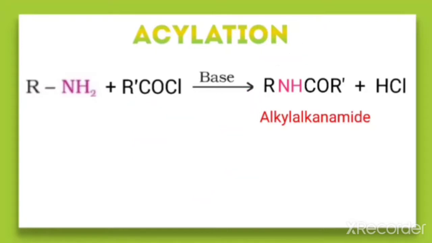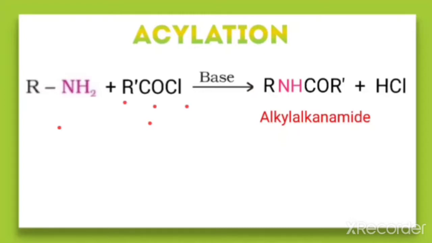Let us first take the equation for the primary amine reacting with the acid chloride. The general representation for acid chloride is R-COCl. It can also be called acyl chloride.